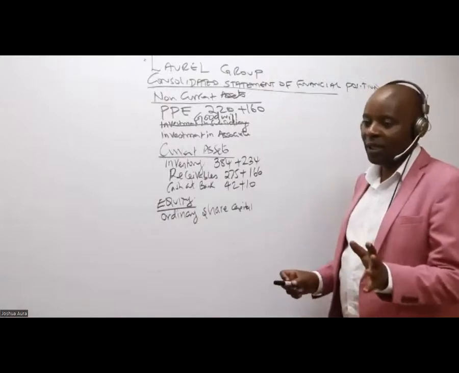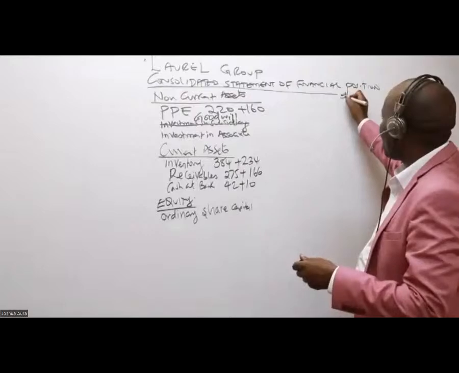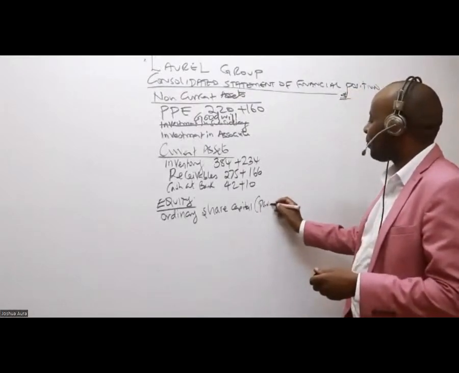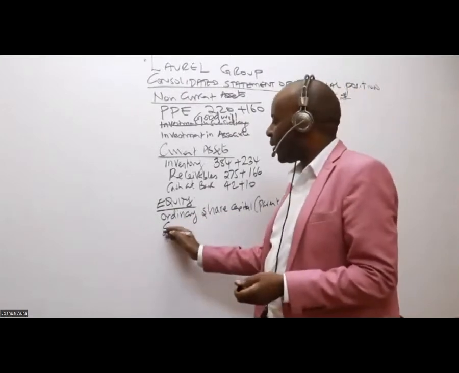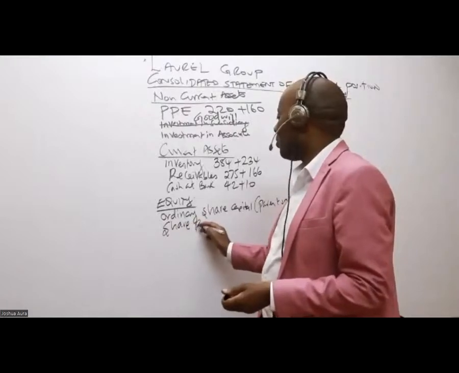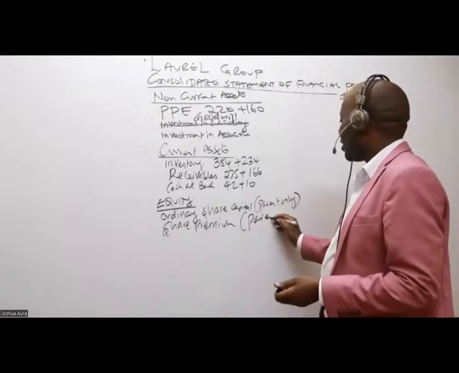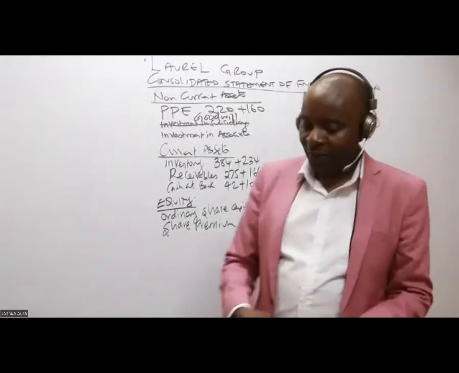So in this case, ordinary share capital, parent only. The same case with share premium. These are free marks normally. Share premium is parent only.